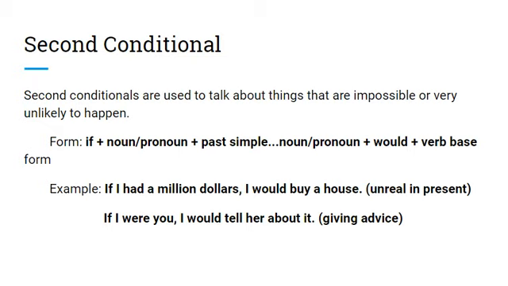Second conditional. Second conditionals are used to talk about things that are impossible or very unlikely to happen. To form the second conditional, the if clause starts with if, plus the noun or pronoun, plus the past simple form of the verb. The main clause starts with the noun or pronoun, plus would, plus the verb base form. For example, if I had $1 million, I would buy a house.